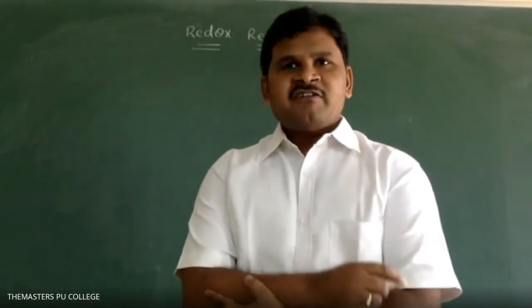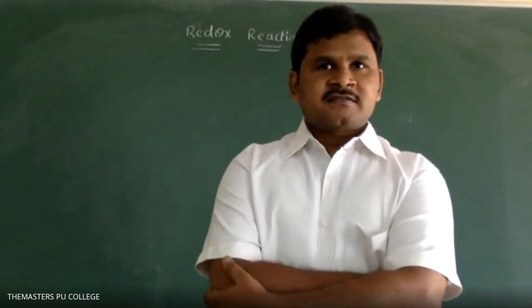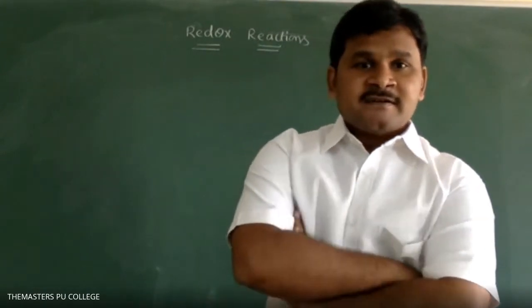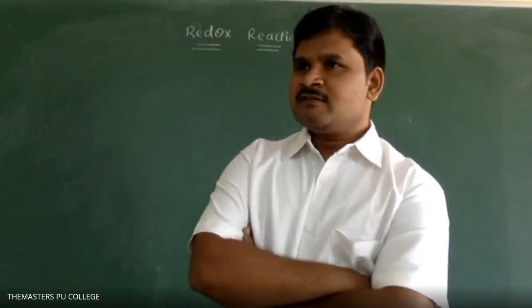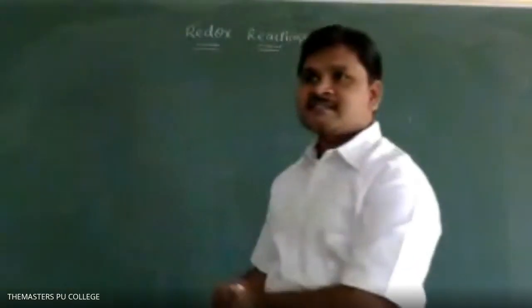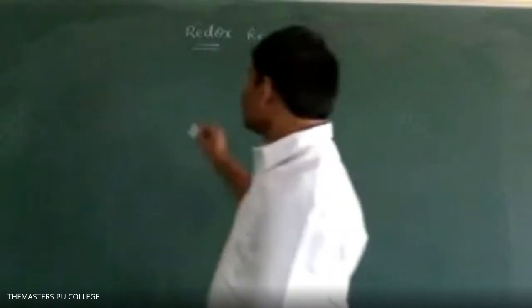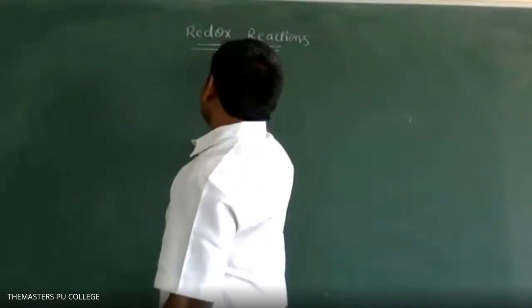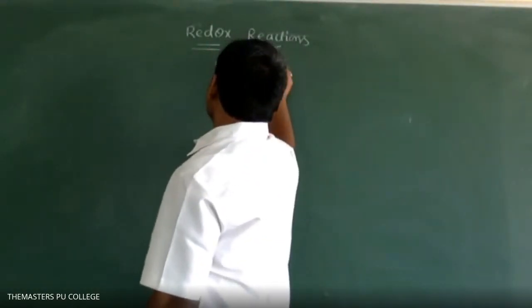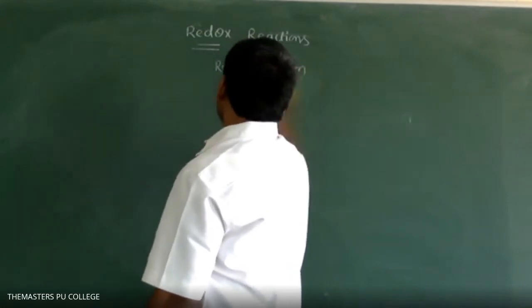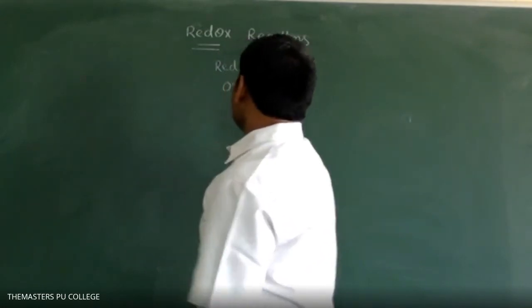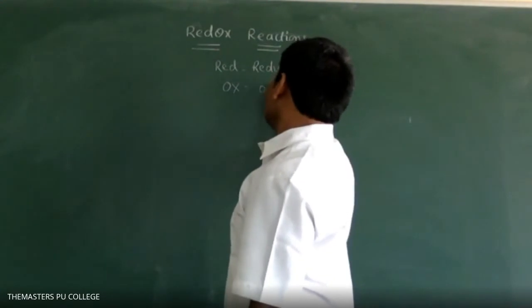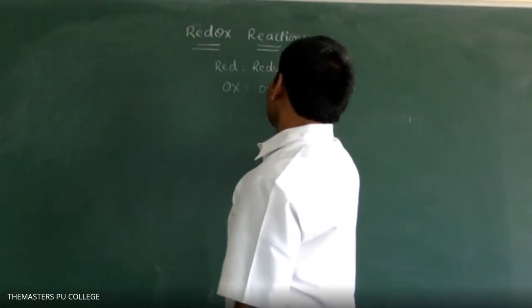Students, do you have any idea about redox reactions? Sir, both oxidation and reduction take place in the same reaction. Those reactions are called redox reactions. Okay, very good. What does "red" indicate in redox? Reduction. Very good. Red indicates reduction. OX indicates oxidation.